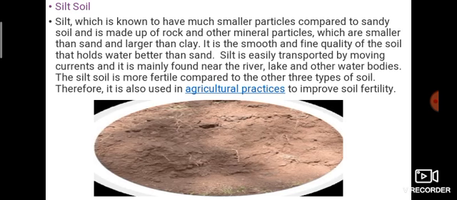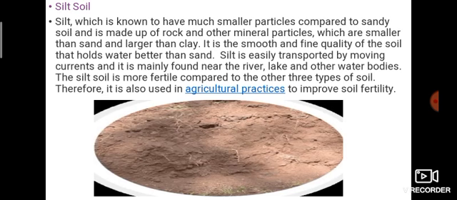We know well what soil fertility is, the presence of nitrogen and the like. So, what is silt soil? The particles are smaller than sandy soil but larger than clay. Then it can hold water. They are generally found near water bodies.